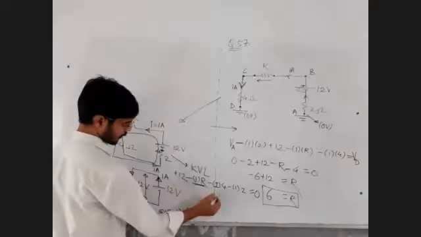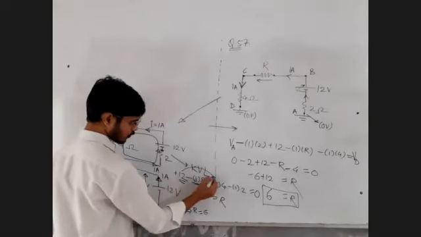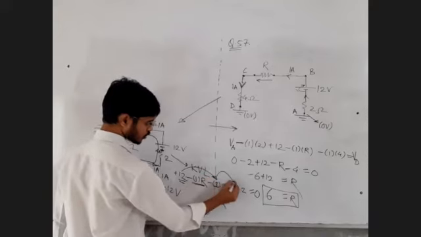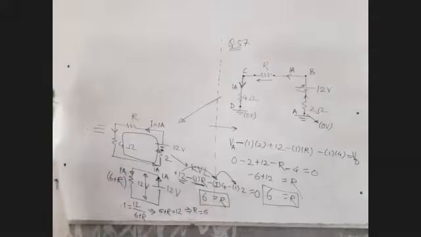Minus R on the left hand side will become plus R. This is 12. 12 minus 4, 8. 8 minus 2, 6. In this way also you could have found the answer. Multiple ways to get the same answer.